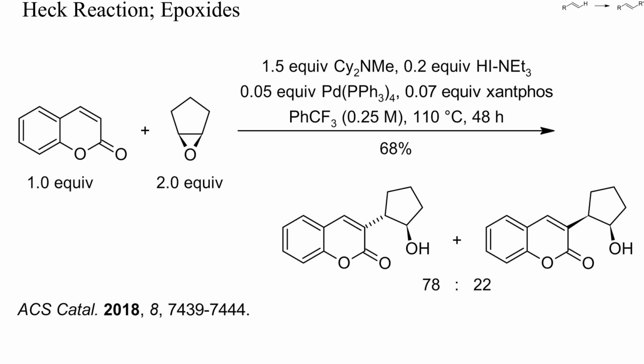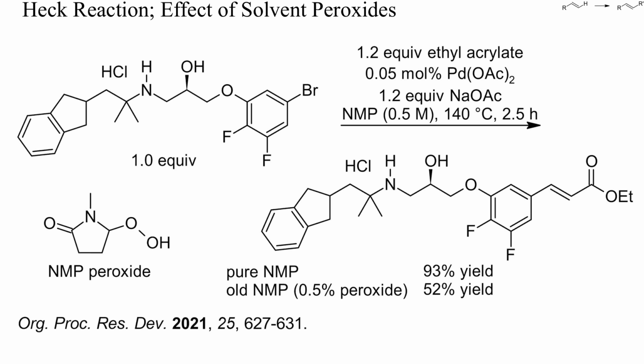Also, aliphatic halides and other electrophiles can be suitable for Heck reactions. Here, cyclopentene oxide was coupled with coumarine, and a mixture of 2 diastereomeric hydroxyethylarenes resulted. Because Heck reactions require catalytic palladium 0 and sometimes phosphine ligands, strong oxidants can poison the catalyst and lower its efficiency.